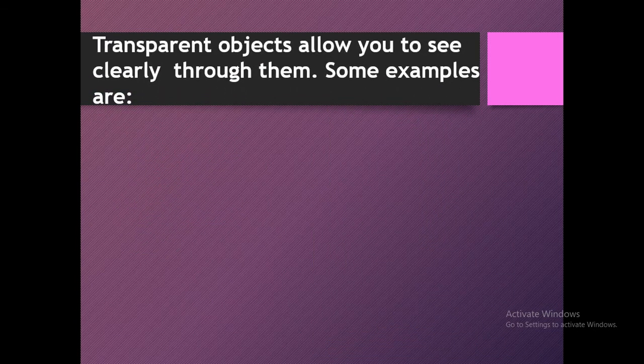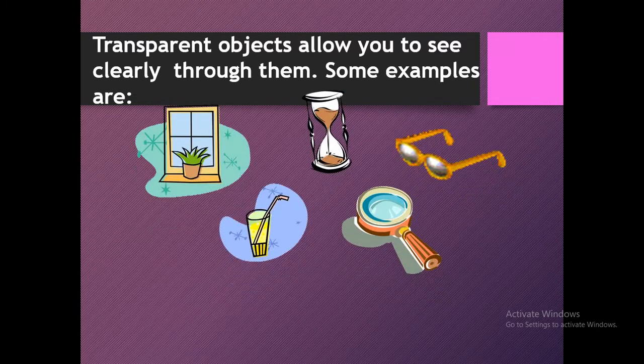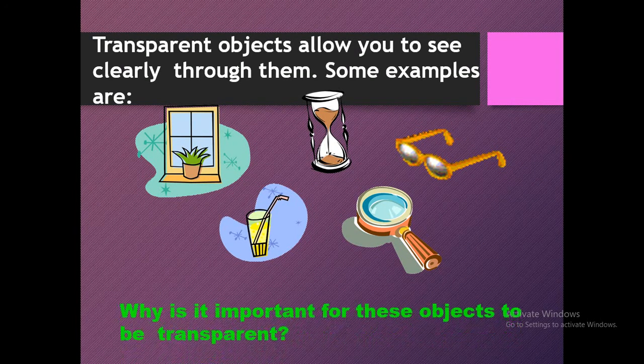Okay? Now, transparent objects allow you to see clearly through them. Some examples are window glass, simple juice glasses, drinking water glasses made of glass, some sunglasses, and some other spectacles. These are all examples of transparent objects.